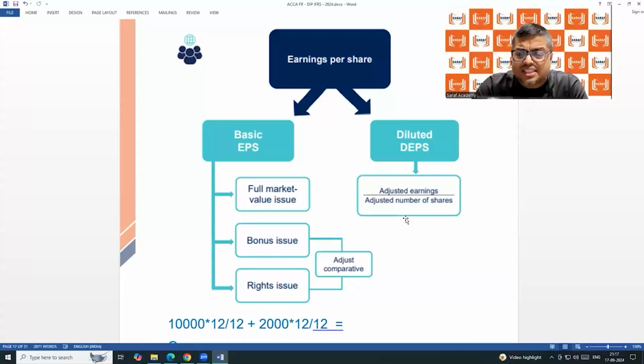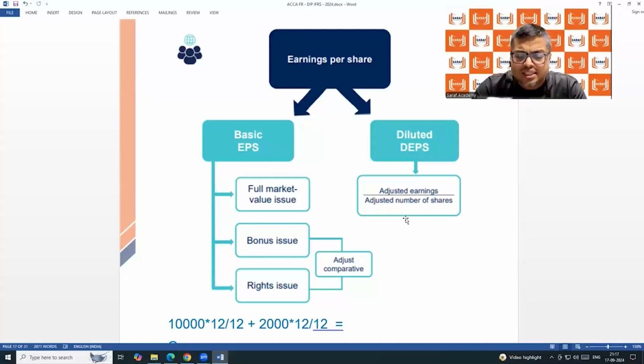So the accounting body said that we should not be taking the opening number of shares. We should not be taking the closing number of shares. We should be taking the average number of shares, and average is weighted average. The weight will be time period. For 10,000 shares, the time period is the entire 12 months. But for 4,000 shares, the time period is only 8 months out of 12.